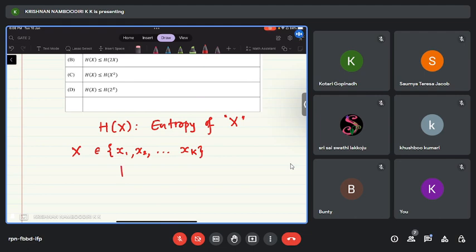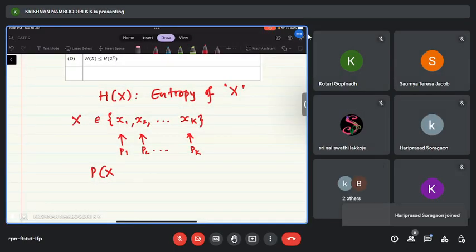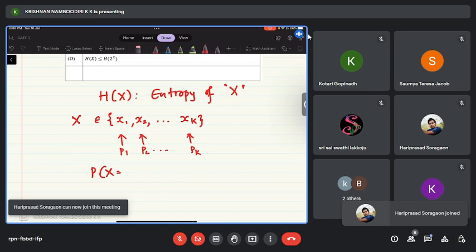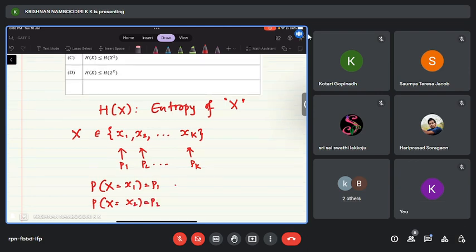X takes X1 with probability P1, X takes X2 with probability P2, X takes Xk with probability Pk. That means probability of X equal to X1 is equal to P1, probability of X equal to X2 equal to P2, etc. Probability of X equal to Xk equal to Pk.